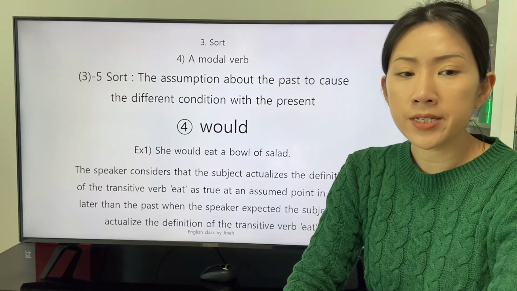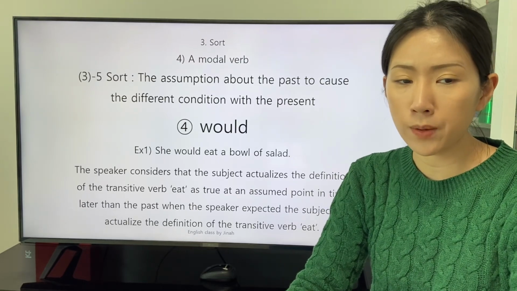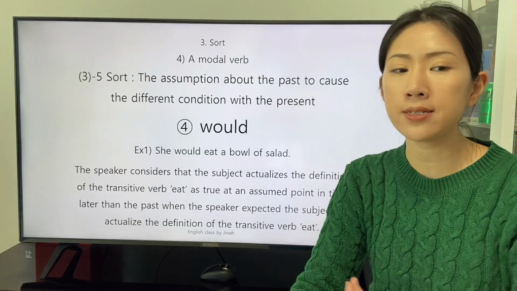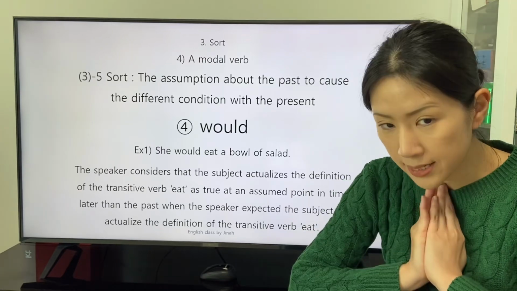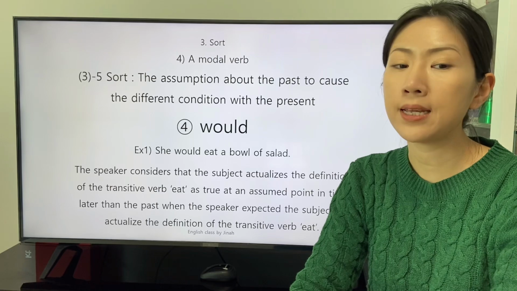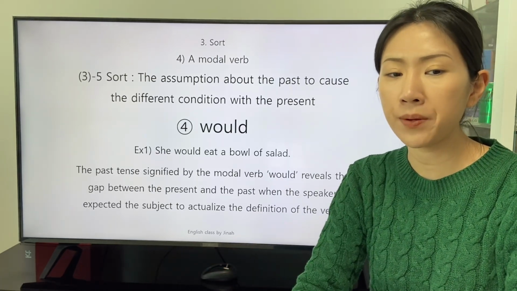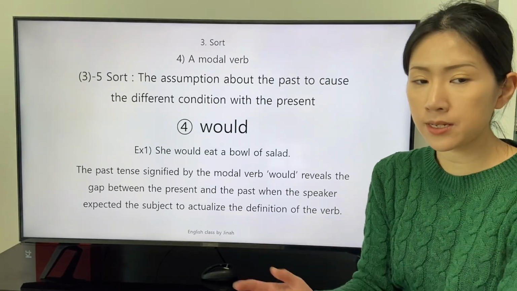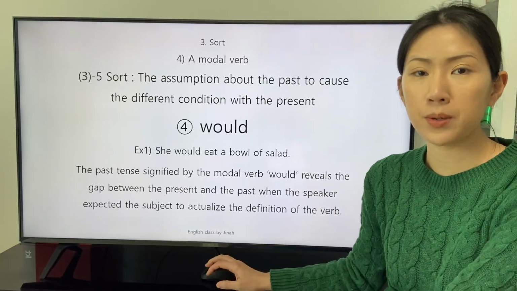The speaker considers that the subject actualizes the definition of the transitive verb eat as true at an assumed point in time later than the past, when the speaker expected the subject to actualize the definition of the transitive verb eat. The past tense, signified by the modal verb would, reveals the gap between the present and the past when the speaker expected the subject to actualize the definition of the verb.